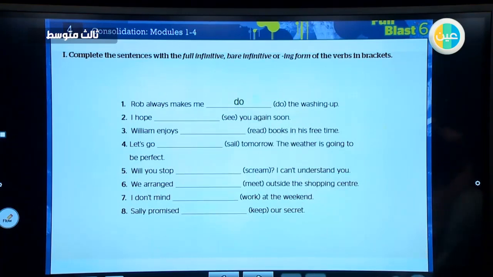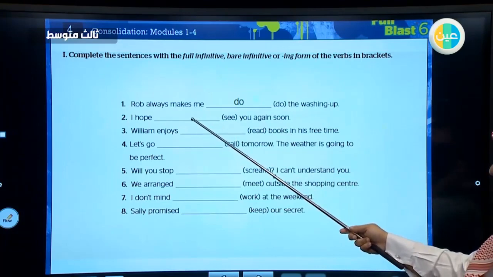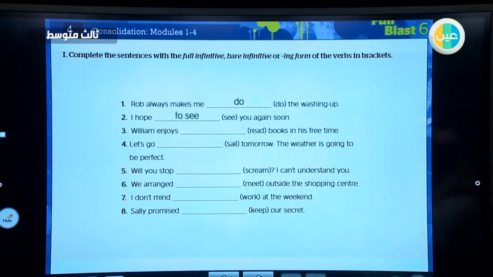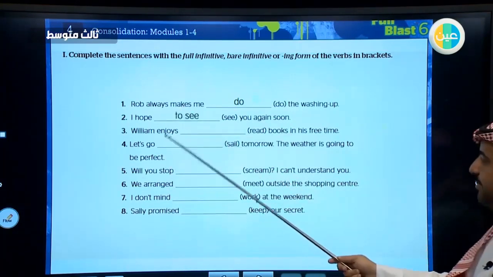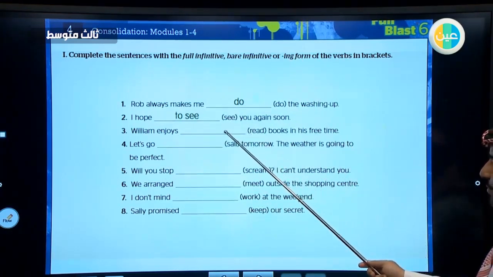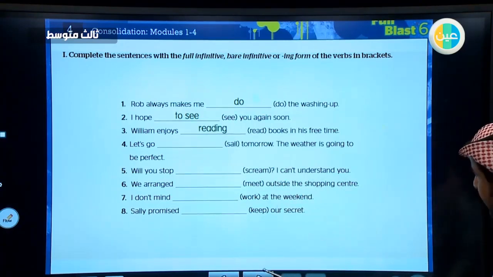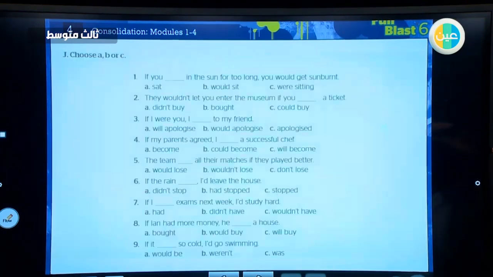Number 2, I hope. Hope is followed by a full infinitive, so we say, I hope to see. Yes, number 3, William enjoys. Enjoys usually is followed by an ing form, enjoys reading. You can go back to the grammar and find this rule and do the rest of this exercise.